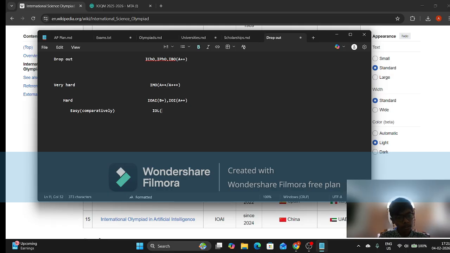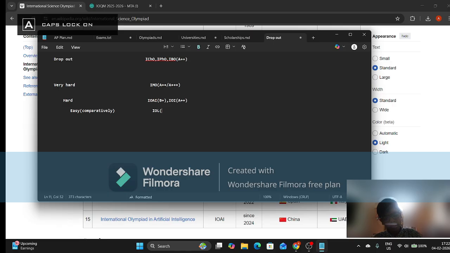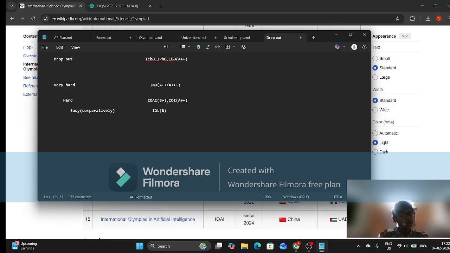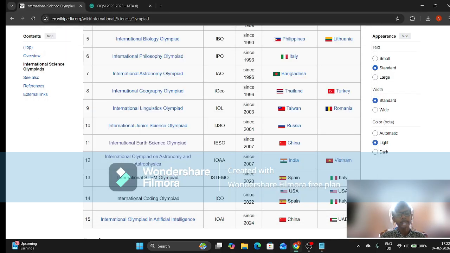Now for IOL, if I grade it on prestige, then I can only give it a B. If you make it to a team, it's a big achievement, but it's one of the lesser known ones. And at max, it can be a B plus, tied with IOEI. So yeah, that is that.